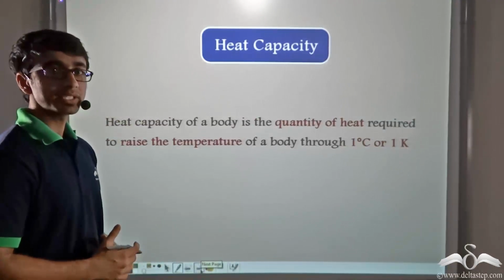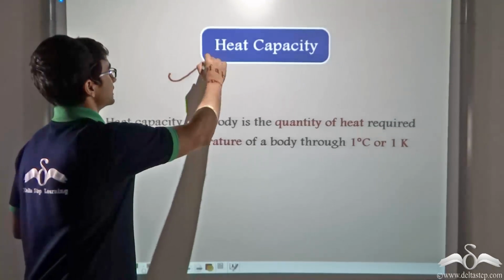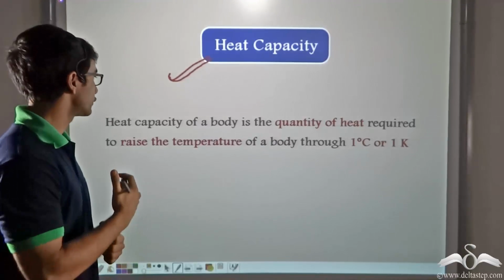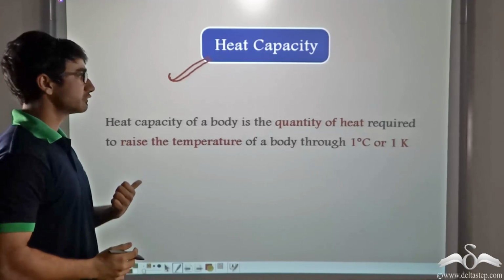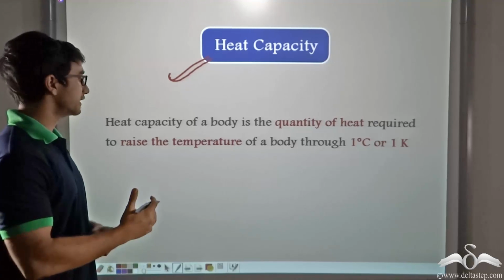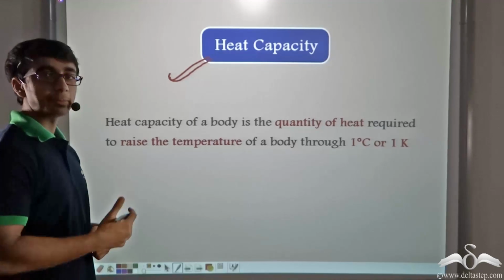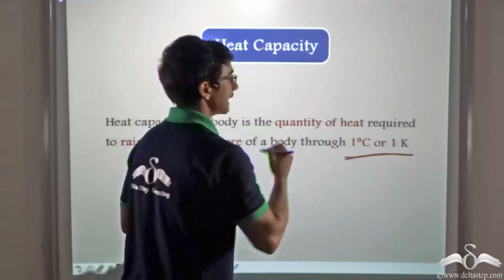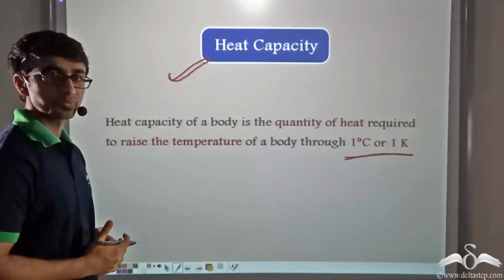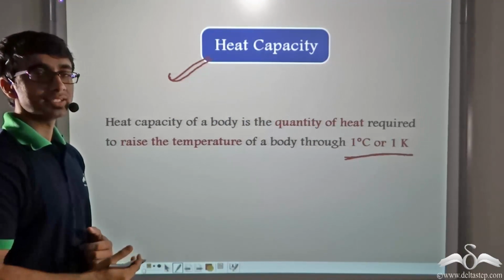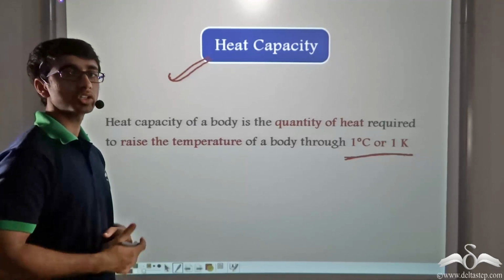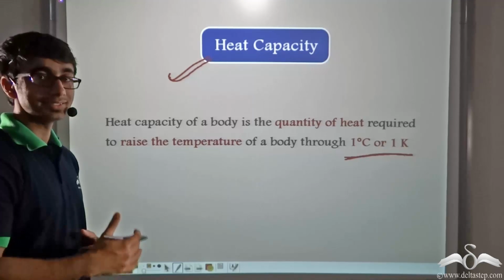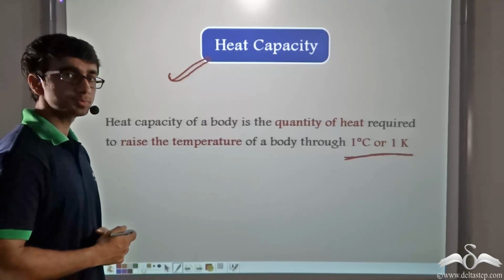That scientific concept is known as the heat capacity. Now, the heat capacity of a body is defined as follows. Heat capacity of a body is the quantity of heat required to raise the temperature of a body through 1 degree Celsius or 1 Kelvin. So now, if you have to answer the question that why it was more uncomfortable to walk on a concrete road or why it was more uncomfortable on the sand than in water, how can we do so?